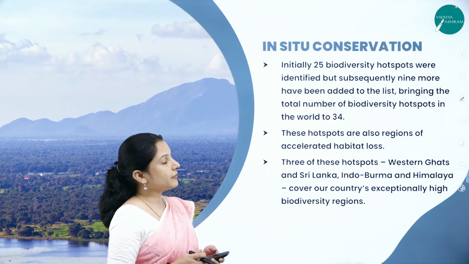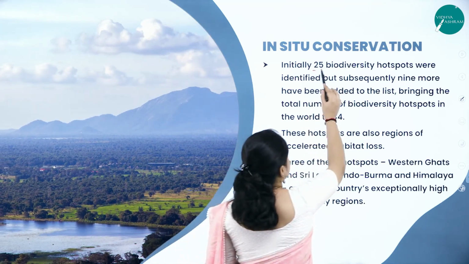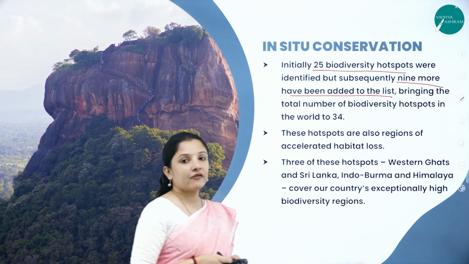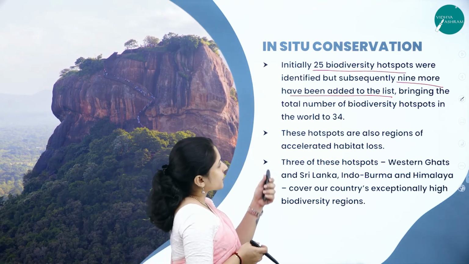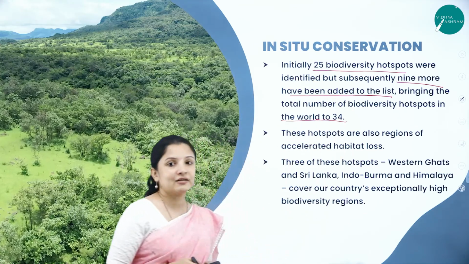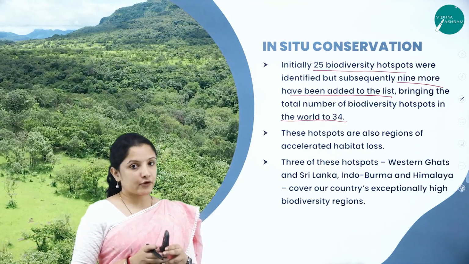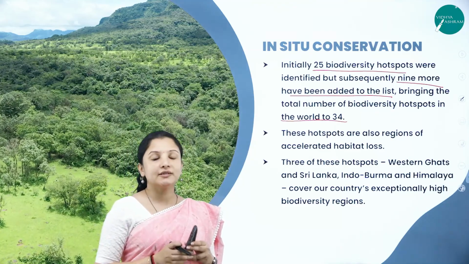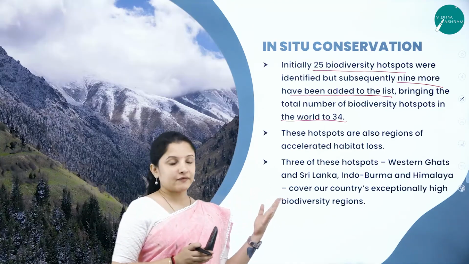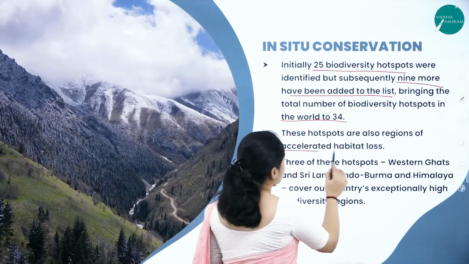So initially 25 biodiversity hotspots were identified, but out of the 25, 9 more have been added to the list. So 25 plus 9, bringing the total number of biodiversity hotspots in the world to 34. So totally at present, there are 34 biodiversity hotspots which are not allowed for human beings, and because of the restricted human intervention or no human intervention, the species richness is developing there. These hotspots are also regions of accelerated habitat loss as well.